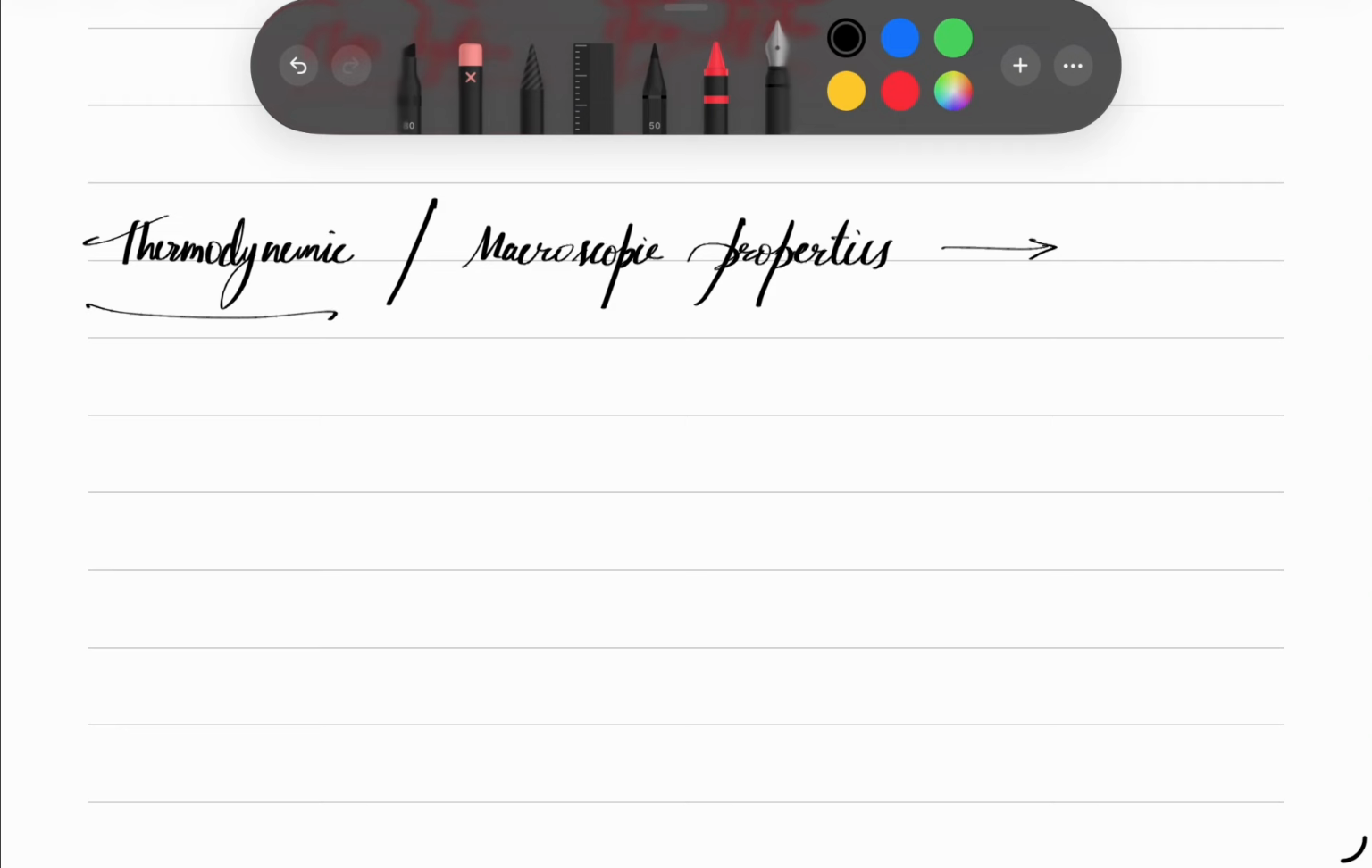But if we want to study the microscopic properties, then we have to move to statistical thermodynamics. In statistical thermodynamics, we also study bulk particles, but these particles are microscopic. We are studying macroscopic properties. Of course, we are dealing with the bulk, but these are groups of particles. Okay.